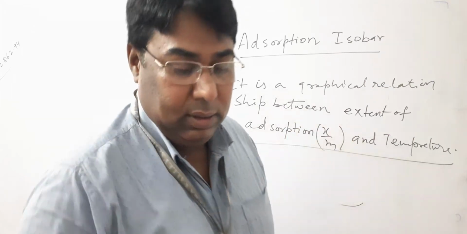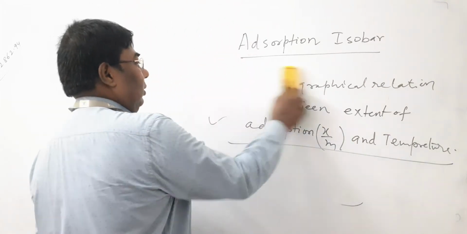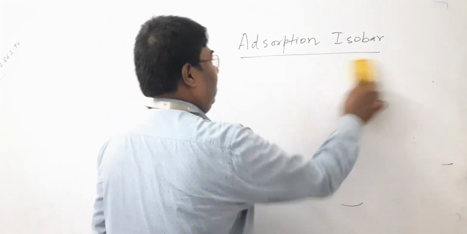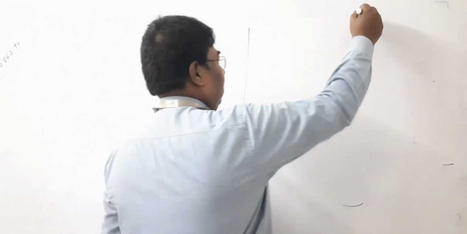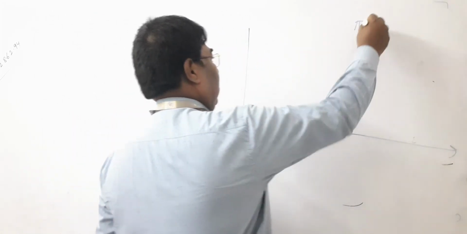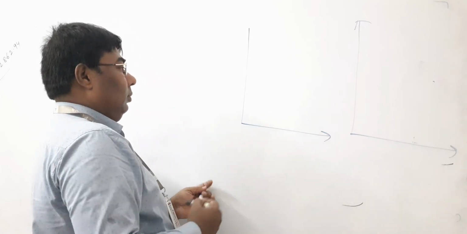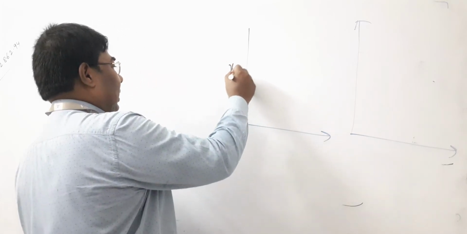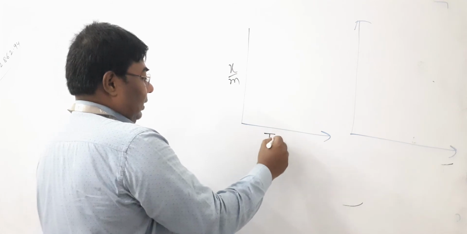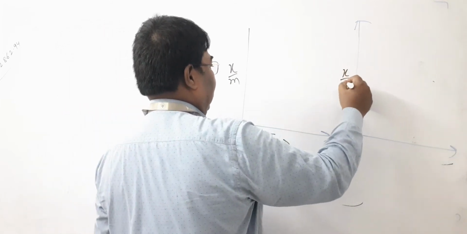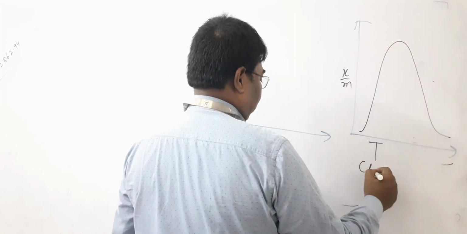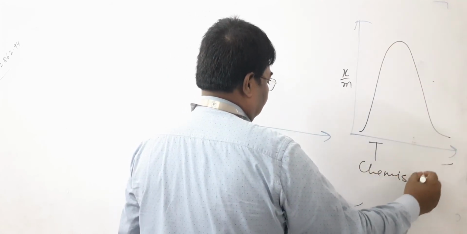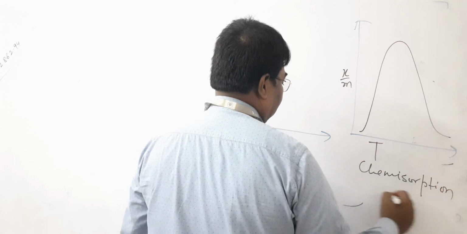So we draw two kinds of graph, number one and number two. x by m versus temperature. This is the case of chemisorption. In chemisorption, it first increases, then decreases.